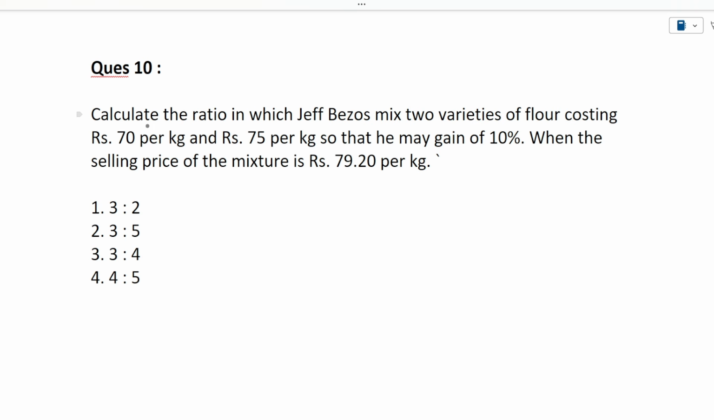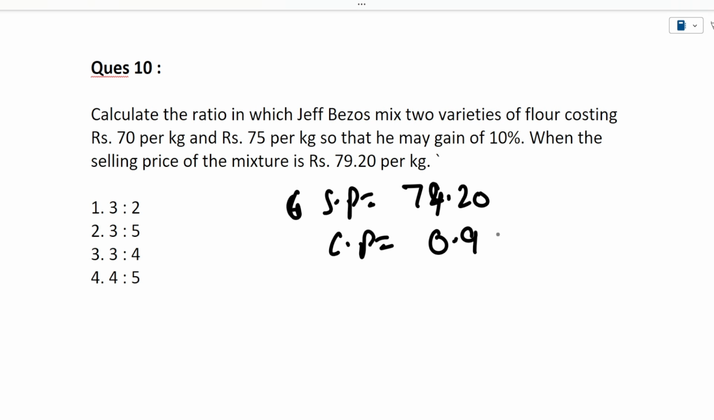Okay, so guys, the next question is: calculate the ratio in which Jeff Bezos mixed two varieties of flour costing rupees 70 per kg and 75 per kg so that he may gain a 10% profit when the selling price of the mixture is 79.20. So the selling price is given as 79.20 per kg. Now he says that at this selling price he has gained a profit of 10%. So what was the original cost price? Cost price will be 0.9 into 79.20.